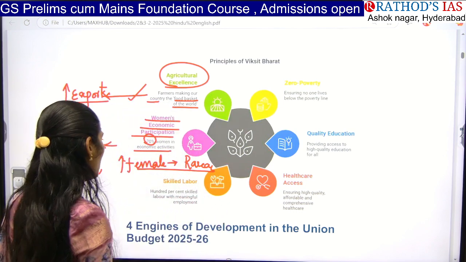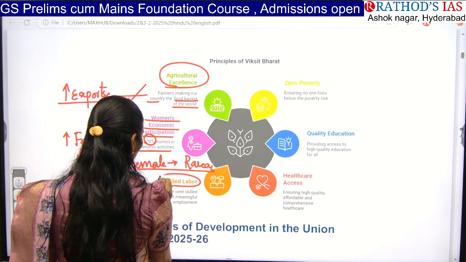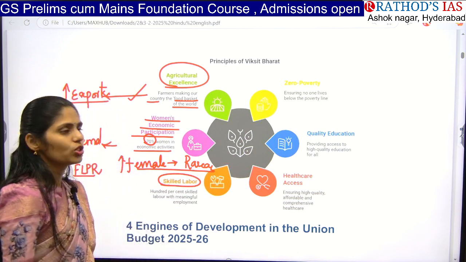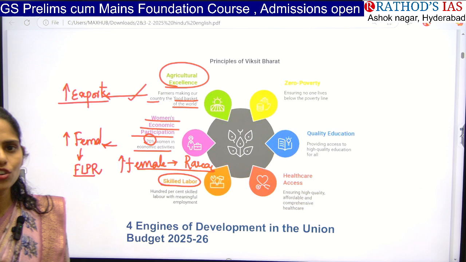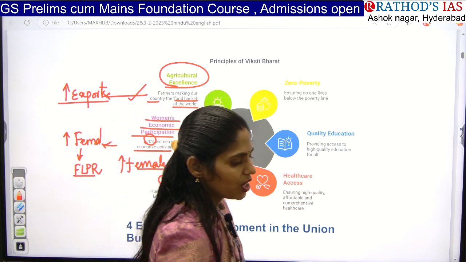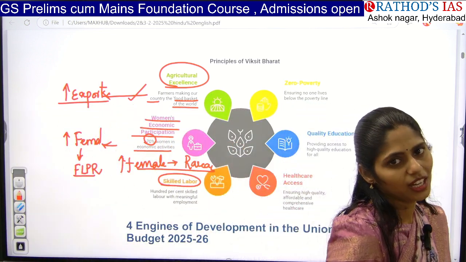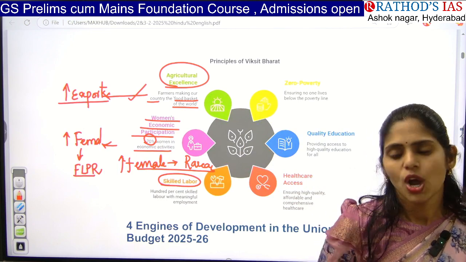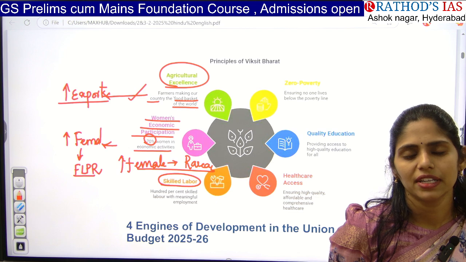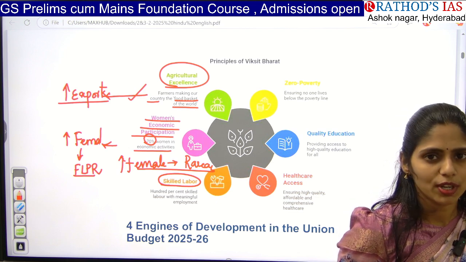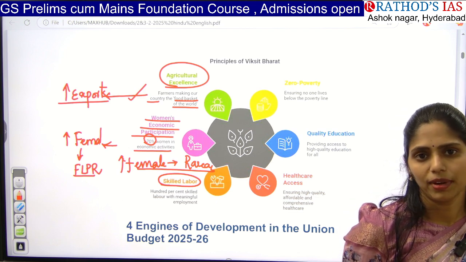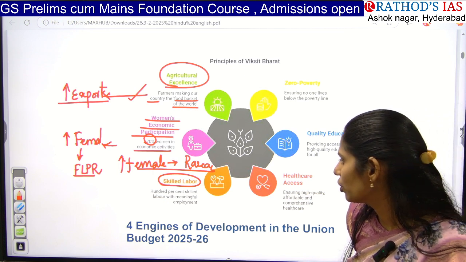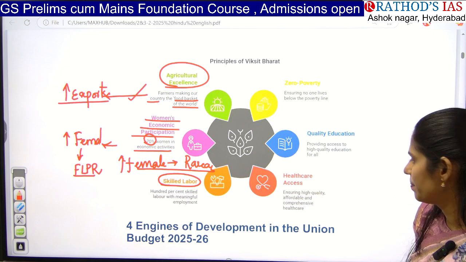70%. And next one is we are focusing on skilled labor, so that 100% of labor is skilled. So whenever we have skilled labor, obviously we can improve employment opportunities. One important problem in our country here is lack of skilled labor. Because of this, there is an increase in the unemployment ratio. So here we need to focus on increasing skilled labor.